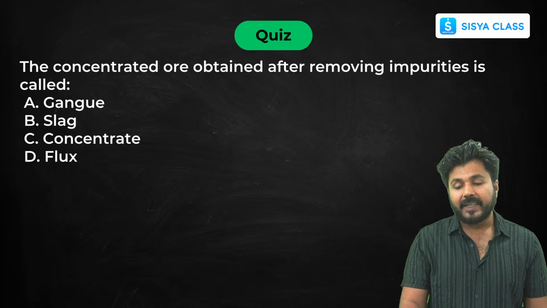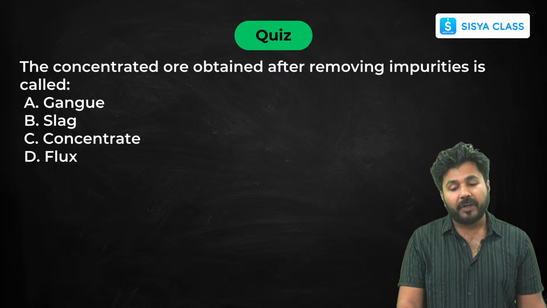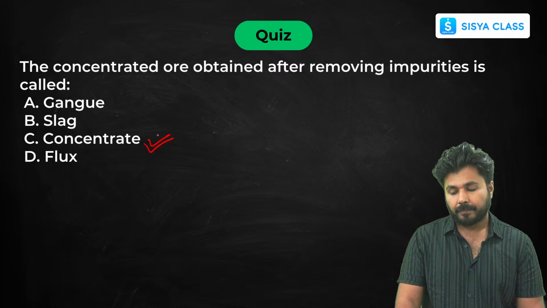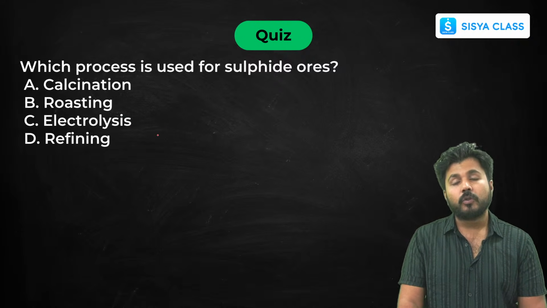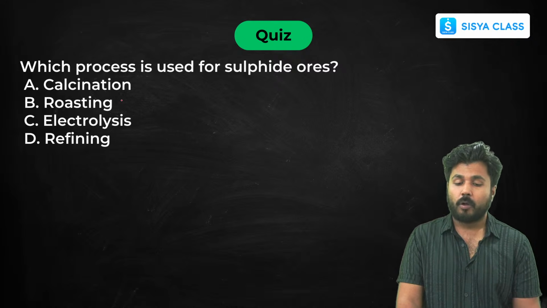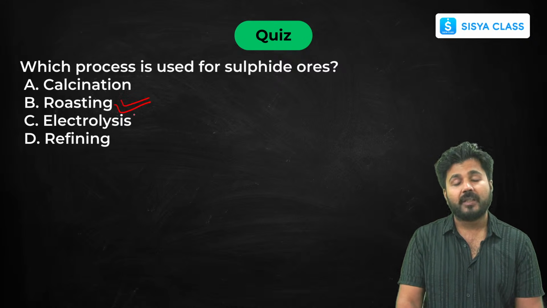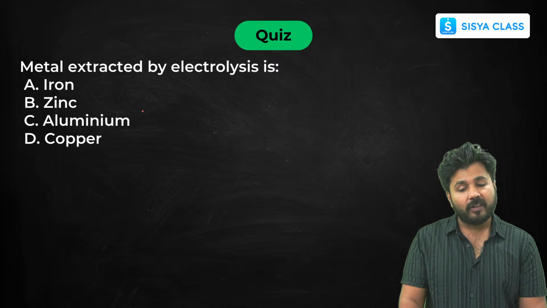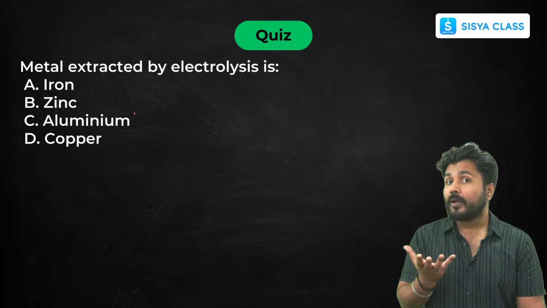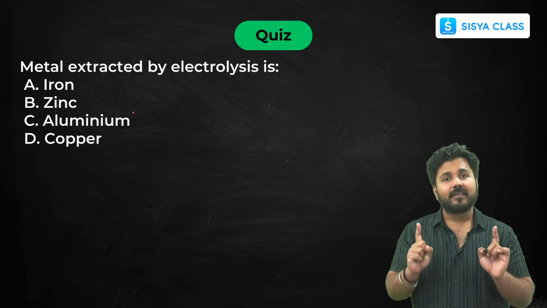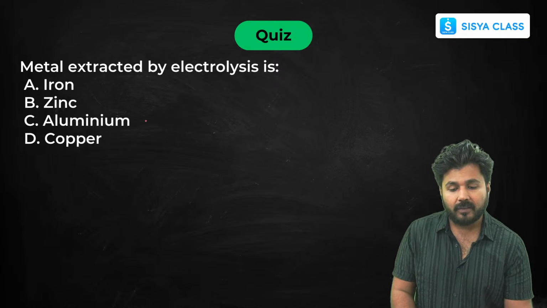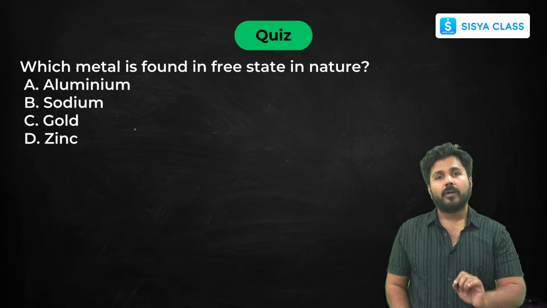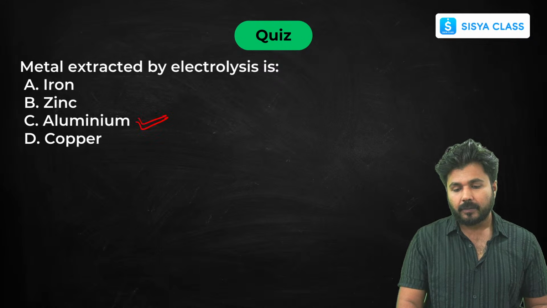Now the concentrated ore obtained after removing impurities is called concentrate. Which process is used for sulfide ores? We have already studied that it is roasting in the presence of air. Metal extracted by electrolysis, by electrolytic refining, are the most reactive metals, and out of them is aluminium. Bauxite ore, we have seen that.